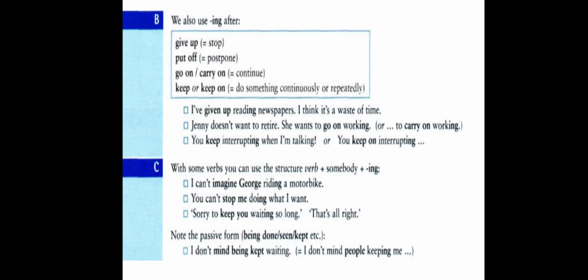Or Jenny wants to carry on working. We have here on after carry, then it is followed by verb plus ing. And the last one is here. You keep interrupting. Keep here, the verb is followed directly by interrupting, a gerund, verb plus ing. When I am talking. Or you keep on interrupting when I am talking. Here we have on after keep, and after on we have verb plus ing.